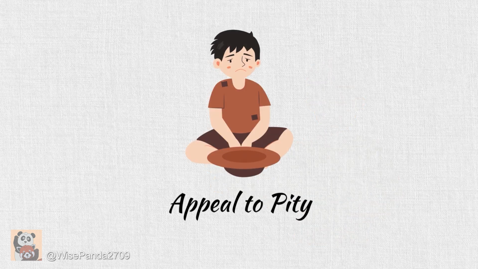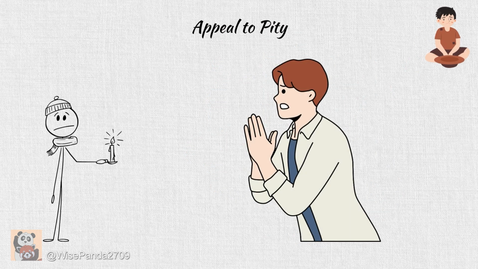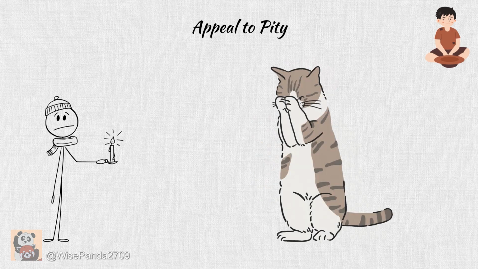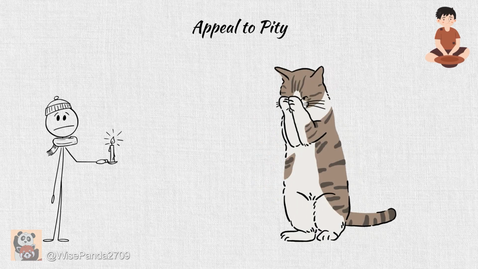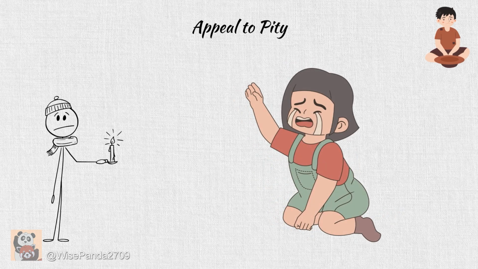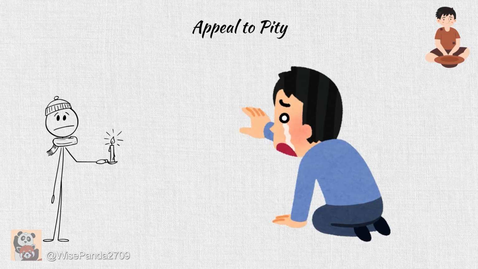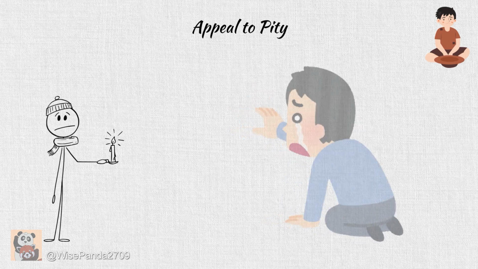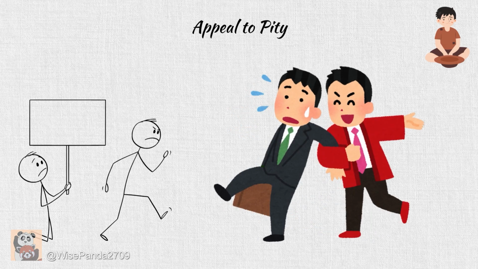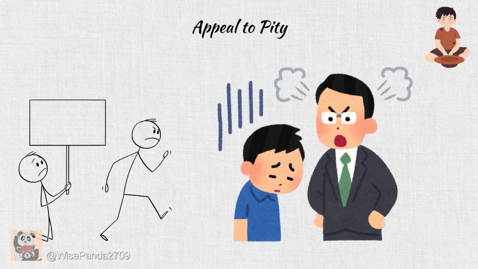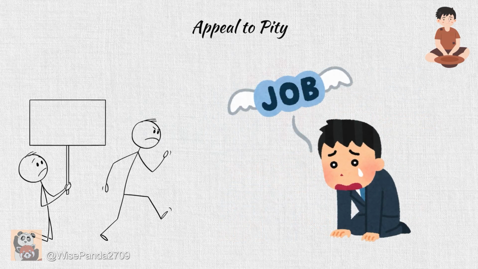Appeal to pity. The appeal to pity fallacy occurs when someone tries to persuade others to accept a point of view or take an action by exploiting human compassion, rather than relying on logical reasoning. Example, please buy this product. If not, I won't meet my target and could get fired.